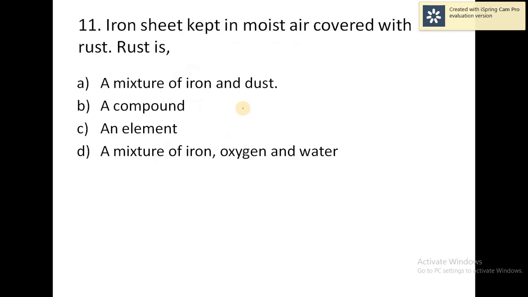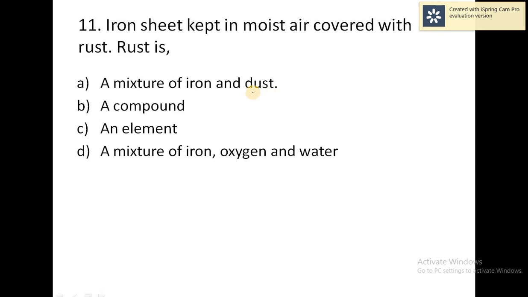So going to the next question. Iron sheet kept in moist air is covered with rust. So rust is what? Rust is nothing but iron oxide. It's a combination reaction. Iron oxide is the combination reaction. So 4 options are given. So what is rust? Iron oxide is the only correct answer here.